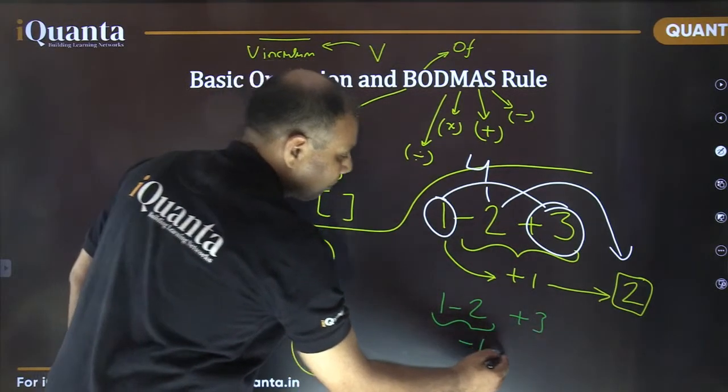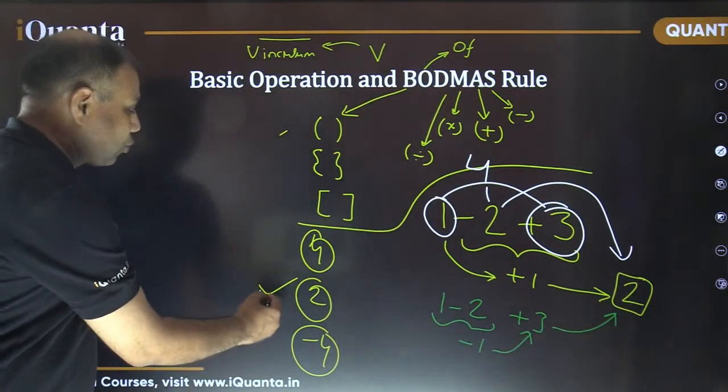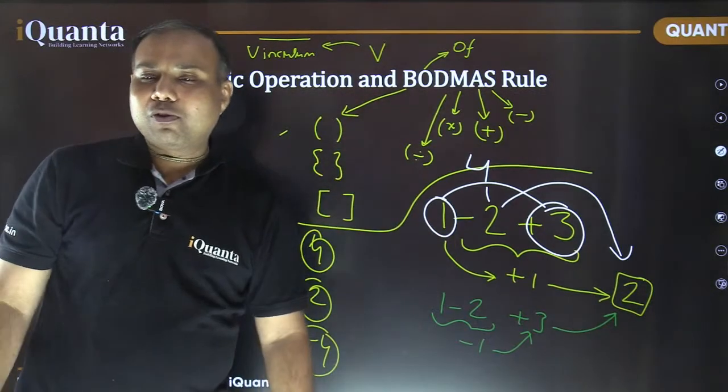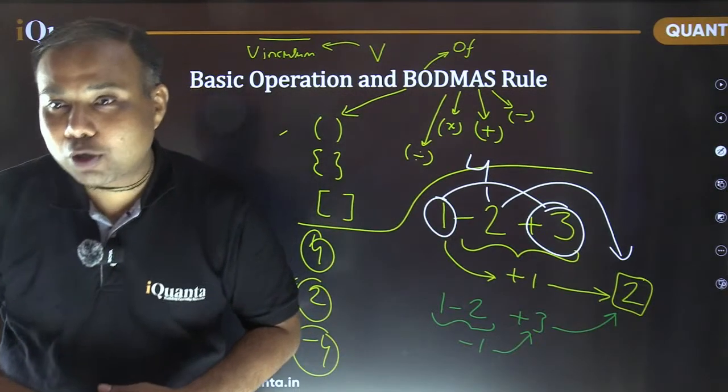So minus 1 plus 3 gives you again plus 2. So basically the answer is 2 only, but by misuse of this BODMAS rule, we get different answers to such an easy question also. So don't do that, please.